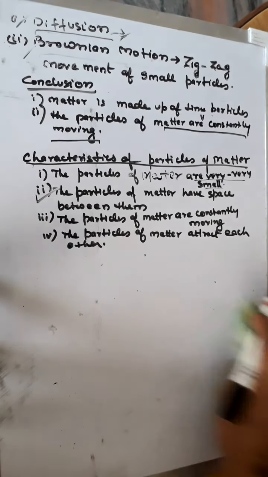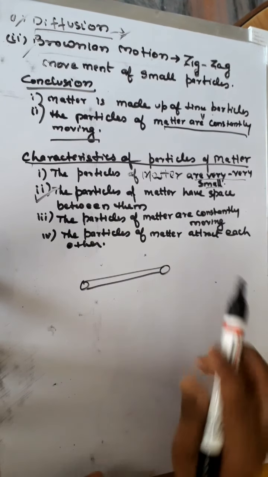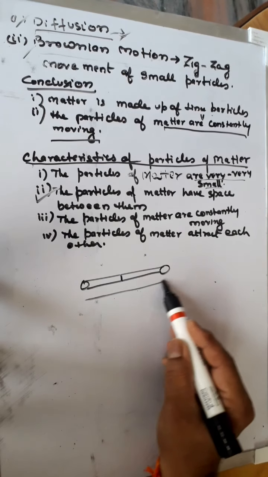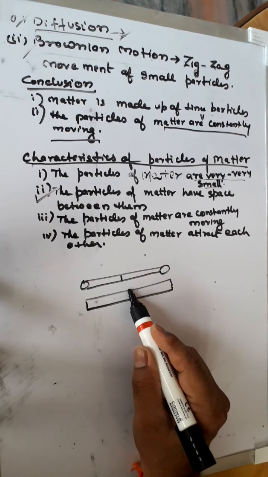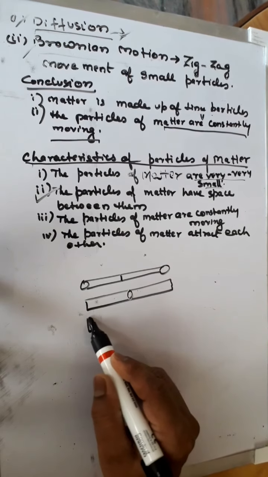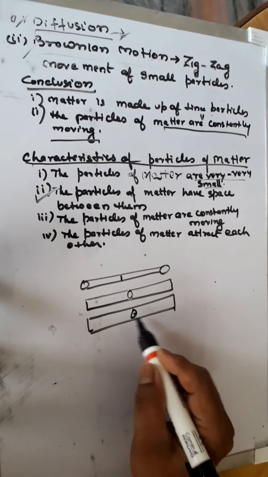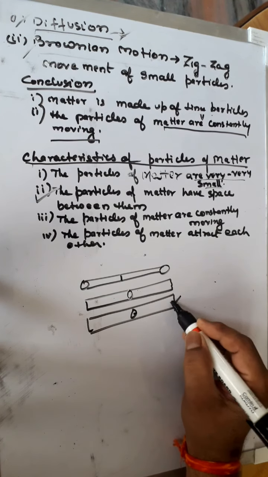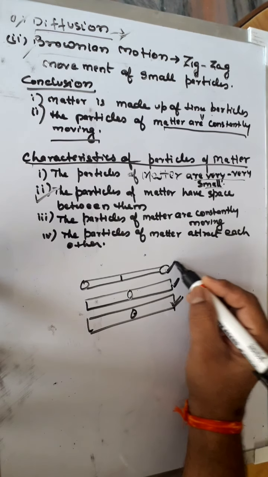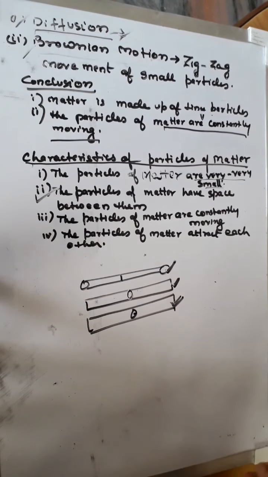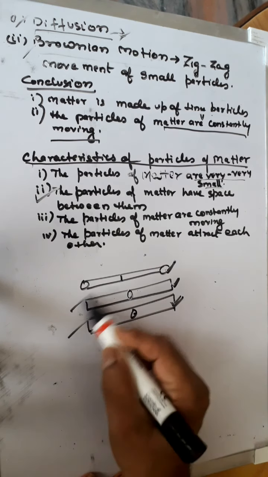Now we will see the fourth property, that the particles of matter attract each other. Suppose we take a piece of chalk and try to break it, we can break it easily. Now we take a wooden piece like this, if we try to break it, we can, but we have to apply more force. Now we take an iron rod, can we break it? No, we cannot, because the attraction between the particles is very strong in this case, less strong in this case and less in this case, but the particles of matter are constantly attracting each other. This activity proves that.